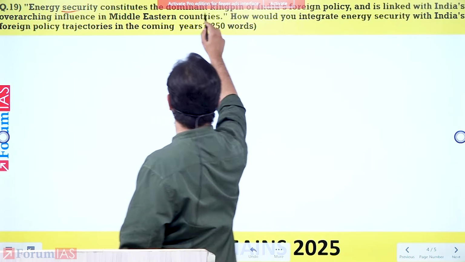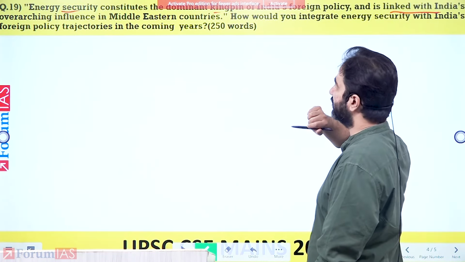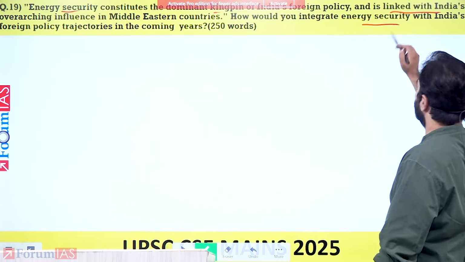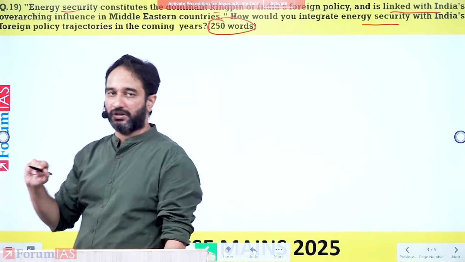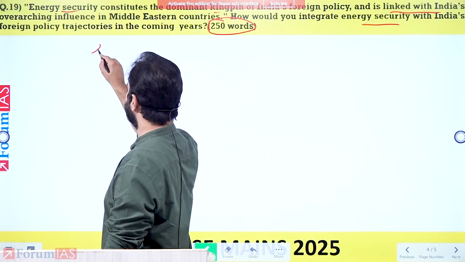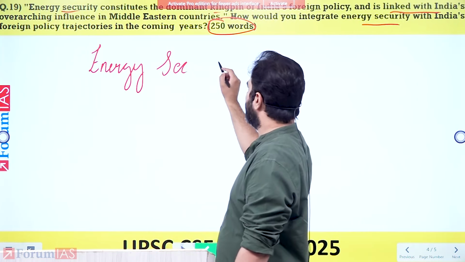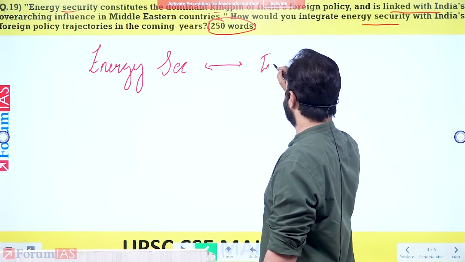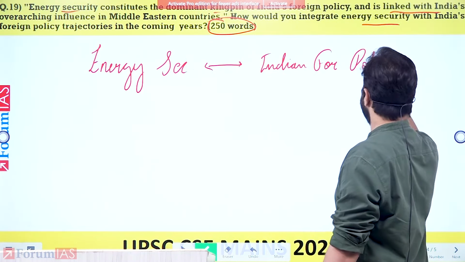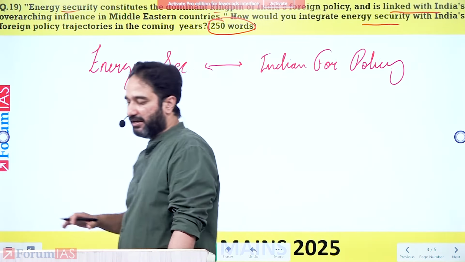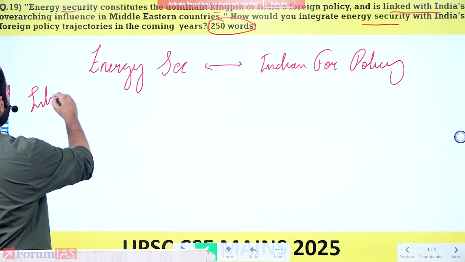Energy security constitutes the dominant kingpin of India's foreign policy and is linked with India's overreaching influence in the Middle Eastern country. How would you integrate energy security with India's foreign policy trajectories in the coming years? 250 words. So within this aspect, you have to bring in energy security. And you have to make the direct linkages also with Indian foreign policy.